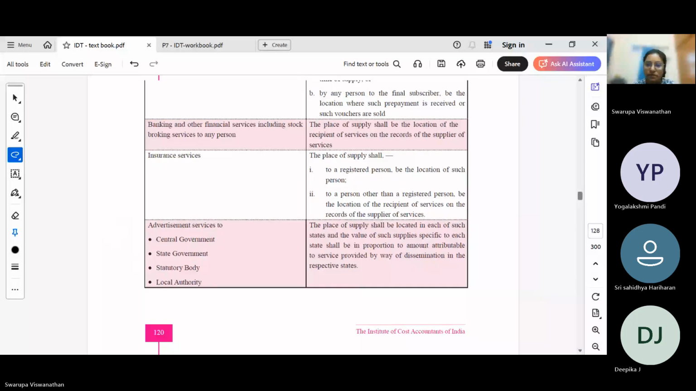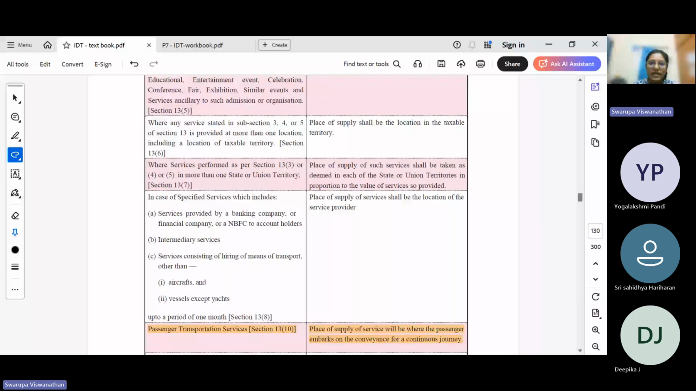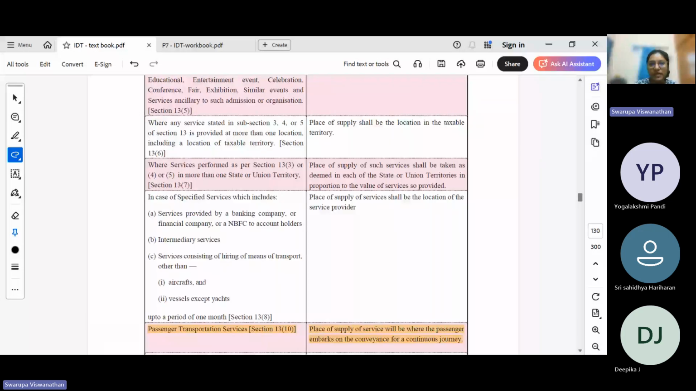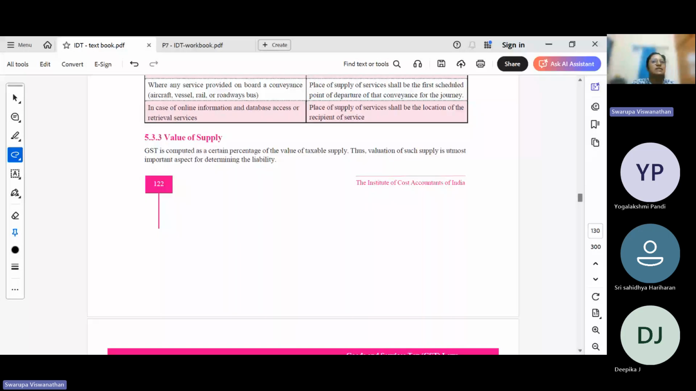So passenger transportation services also we have covered. So I've covered the most important part with respect to place of supply. Just remember the logic. GST is a destination based tax. So logically apply the rule of who is the consuming state, and based on that, you can identify which will be the place of supply.